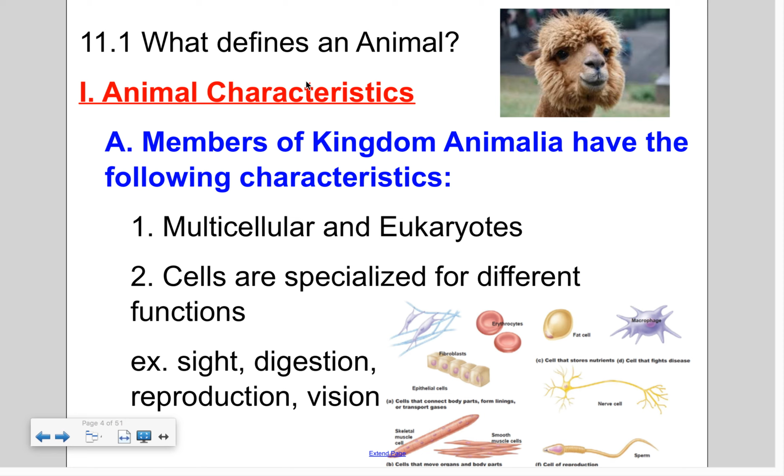how they are classified. So animal characteristics, remember all animals belong to the kingdom Animalia, and they are multicellular, so they're made up of many cells. They are eukaryotes, which means that they have a nucleus. The cells are specialized for different functions. So because they are multicellular, they might have muscle cells, nervous cells, cells for the stomach.